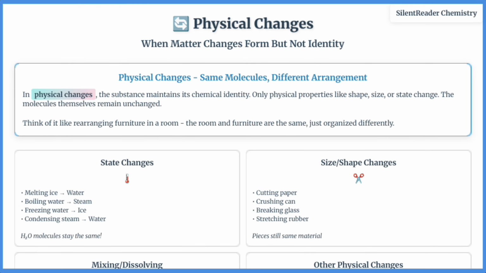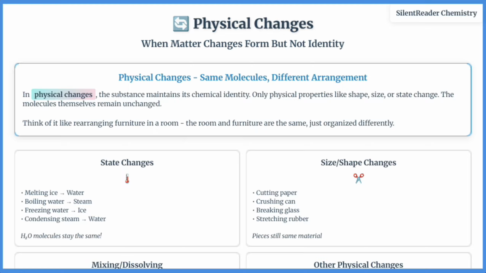Let's explore physical changes where matter changes form but not identity. In physical changes, the substance maintains its chemical identity, only physical properties like shape, size, or state change. The molecules themselves remain unchanged. Think of it like rearranging furniture in a room. Examples include state changes like melting ice or boiling water, size and shape changes like cutting paper or crushing cans, mixing and dissolving like sugar in water, and other changes like magnetizing iron or crystallization.